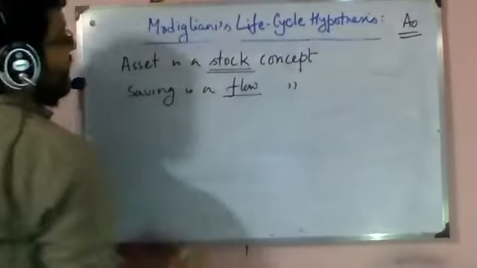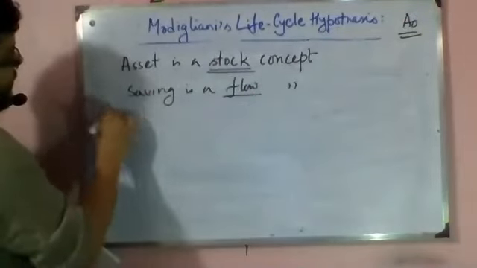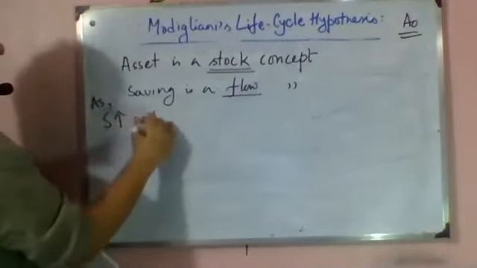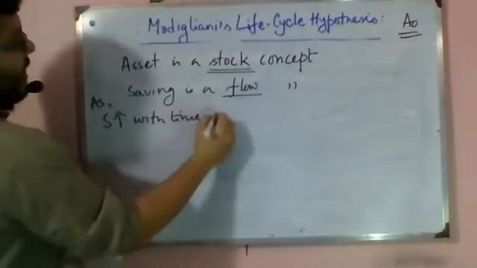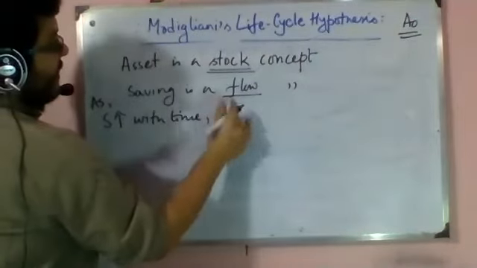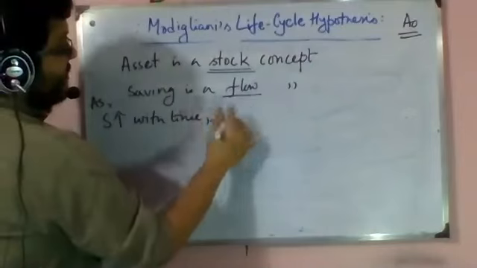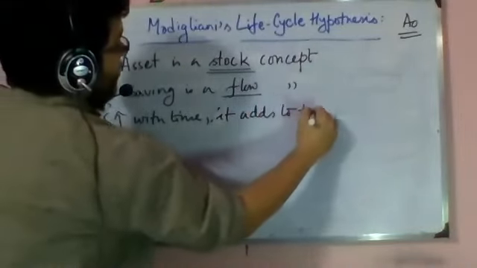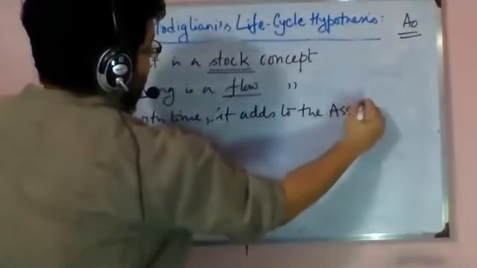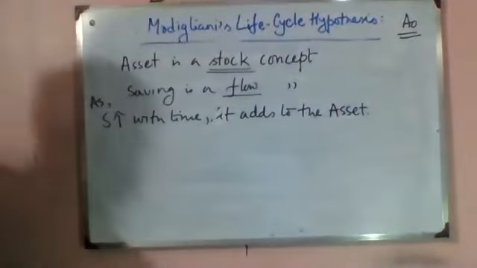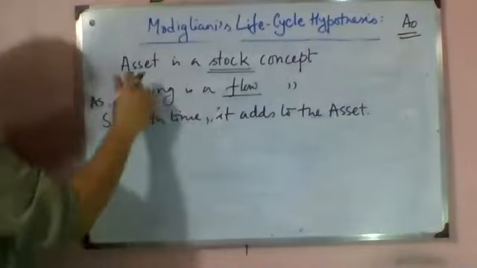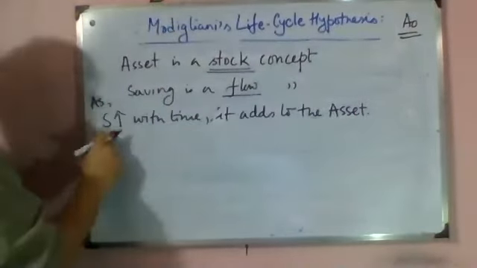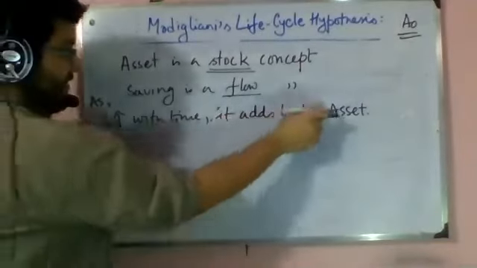And you know that as saving increases with time, it adds to the asset. Our analysis is based on these three lines. Asset is a stock concept and saving is a flow concept, and as savings increase with time, it adds to the asset.